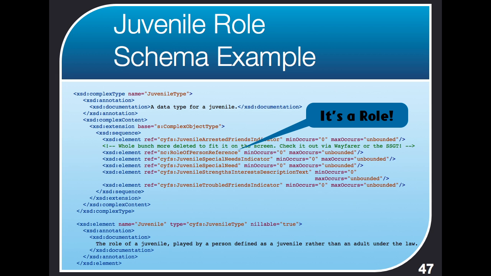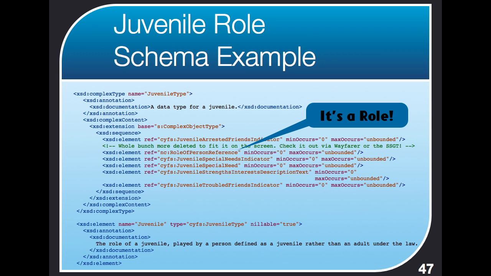Aha! At this point, we know that this is a role. It's a role of person reference inside of it, which will point to a person playing the role of a juvenile. So here's where we know that, oh, we're talking about a role. Then we see some other things that are specific to the role of a juvenile. So juvenile special needs indicator, juvenile special need, juvenile strengths, interests, description text, juvenile troubled friends indicator, and there's a whole slew more. There are tons of things inside the juvenile role. But the way we know it's a role is because it has a role of person reference.